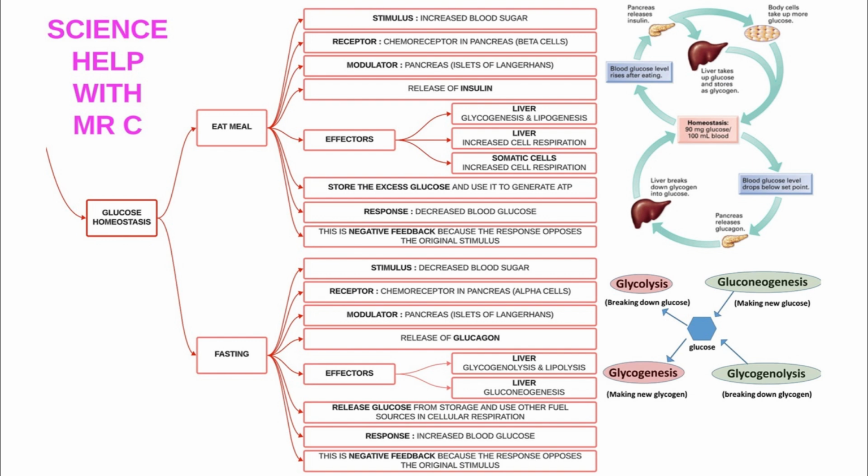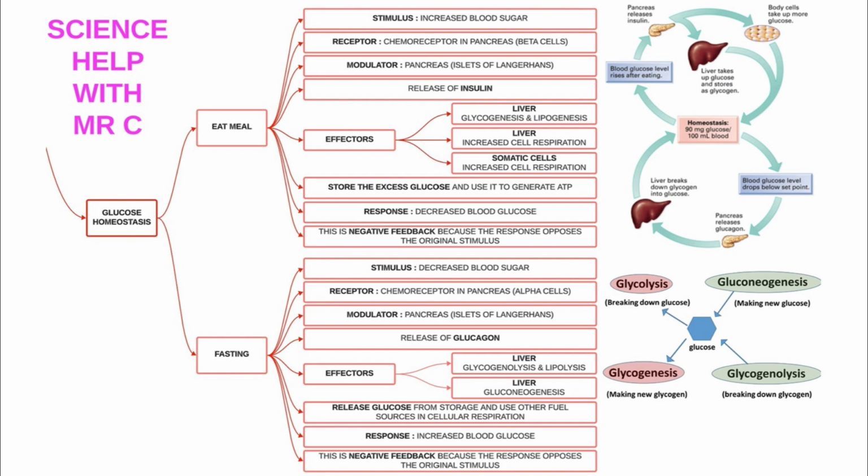The liver undergoes glycogenesis, which is the creation of glycogen, and lipogenesis, which is the creation of fat. The liver also increases its rate of cellular respiration, generating more heat and more ATP. And somatic cells also increase their rate of cellular respiration, generating more heat and more ATP. The effect of all of this is to store the excess glucose and use it to generate ATP.